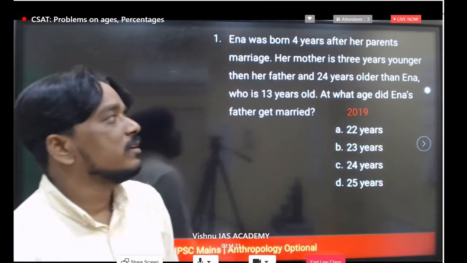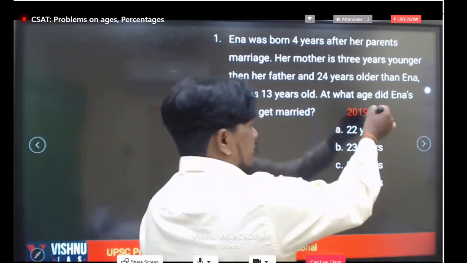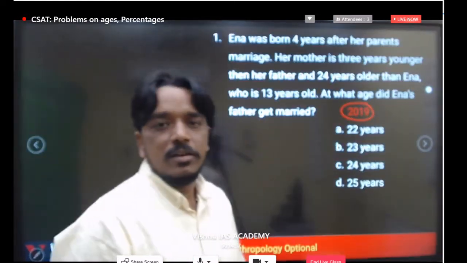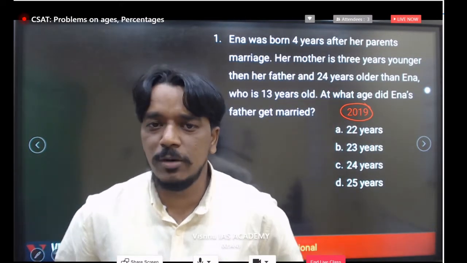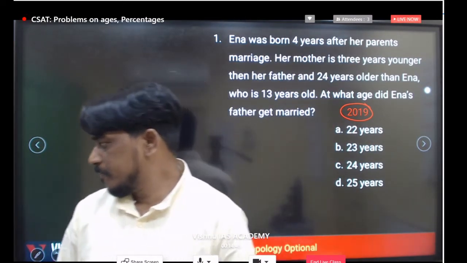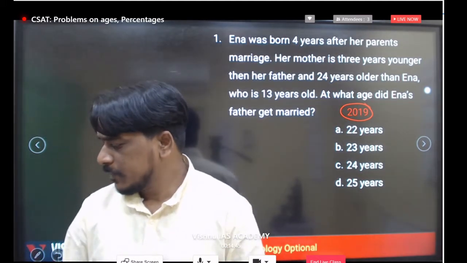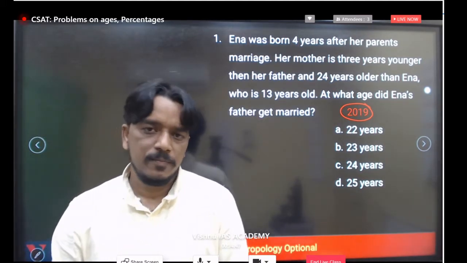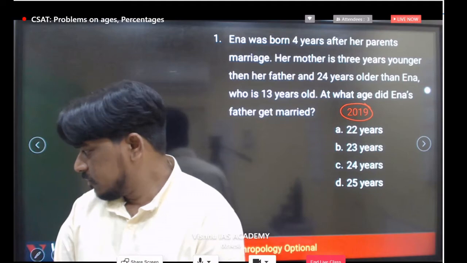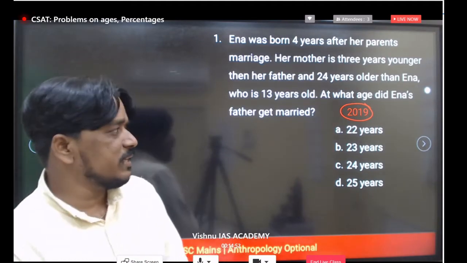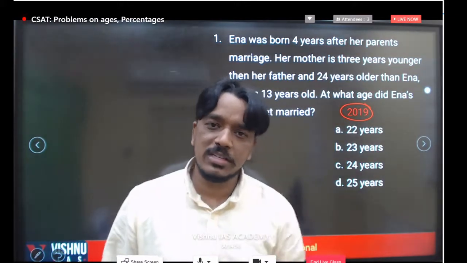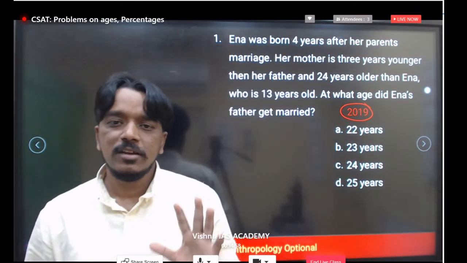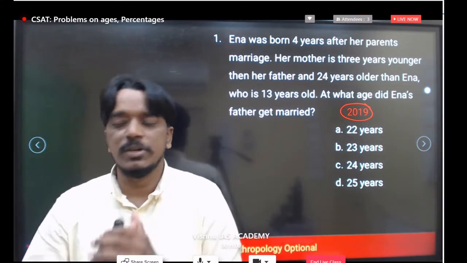We'll move to one previous year question. Just see, the first question is here. This is taken from the 2019 paper. Very simple. Same procedure, same thing you have to do, but try to complete this question. Everyone should complete. Just read the given data, try to understand and note down the points. You just have to understand the numbers. That's it.